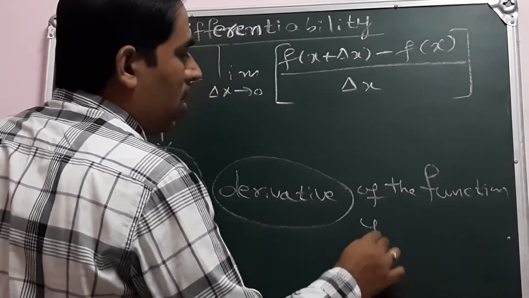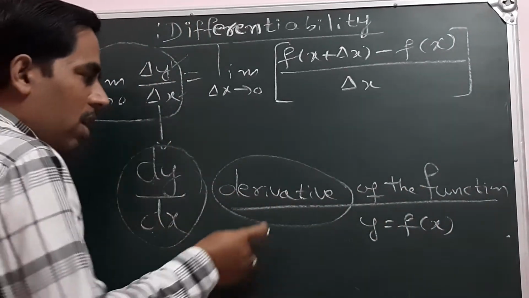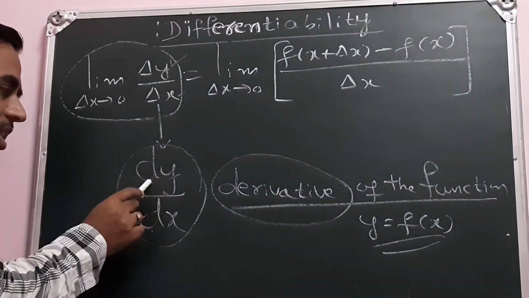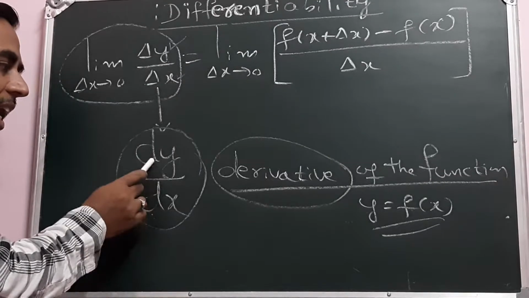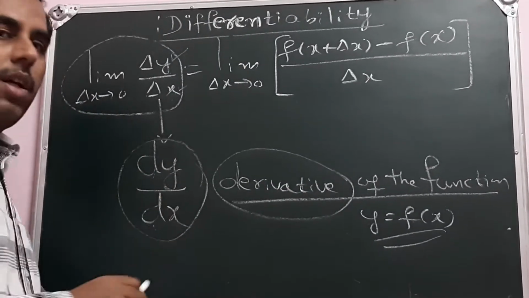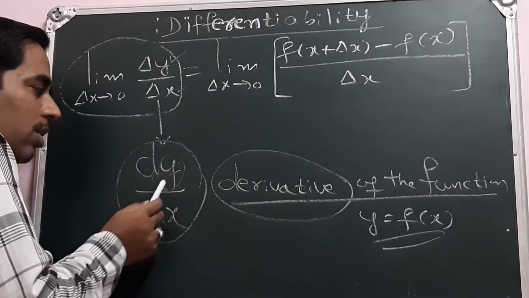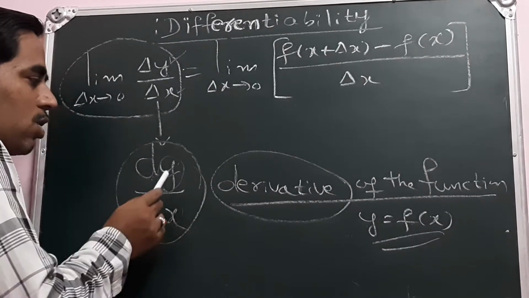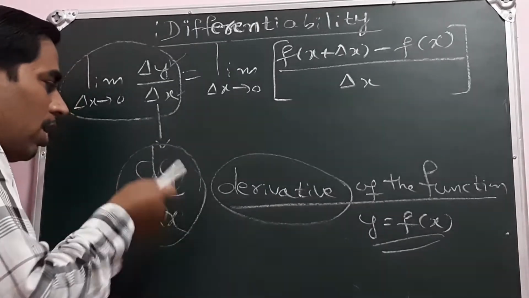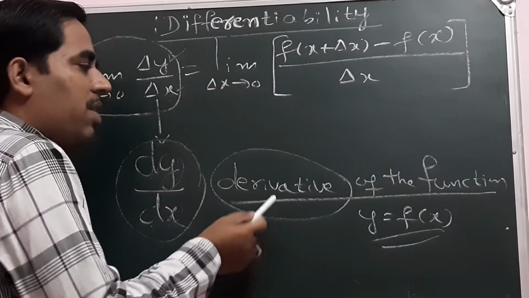What function have we considered here? y is equal to f of x. dy by dx is called the derivative of the function y is equal to f of x. This is called the rate of change of y with respect to x. It may be interpreted in many ways. In dy by dx, in the numerator we have y and in the denominator we have x. y is the dependent variable and x is the independent variable. Rate of change of y with respect to x means derivative.